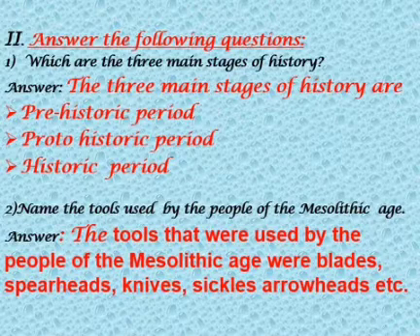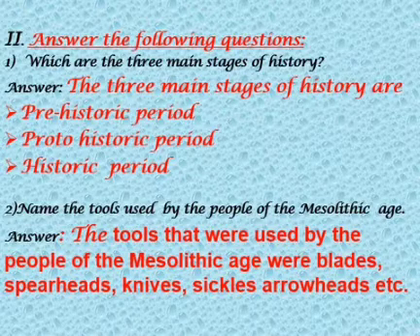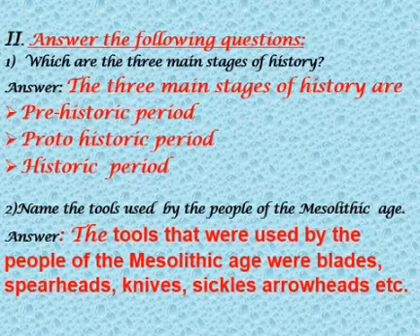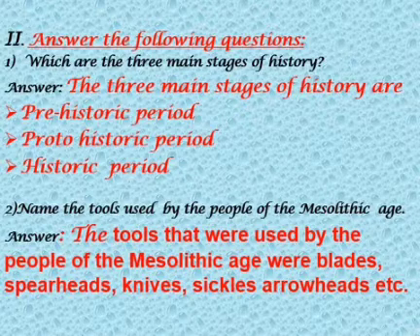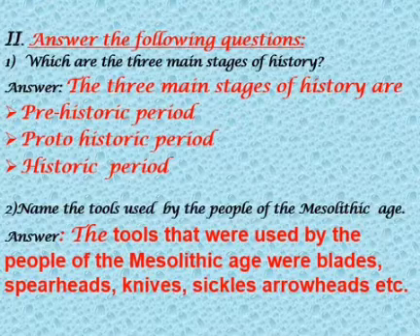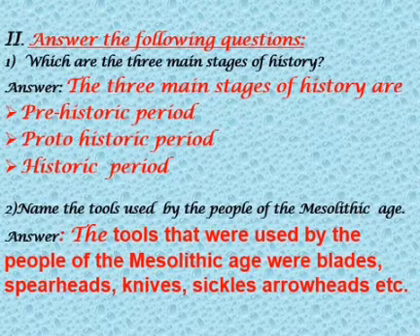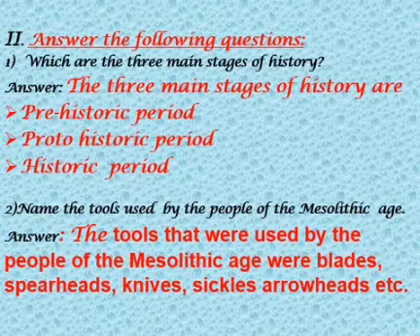Second question. Name the tools used by the people of the Mesolithic age. The tools that were used by the people of the Mesolithic age were blades, spearheads, knives, sickles, arrowheads, etc.